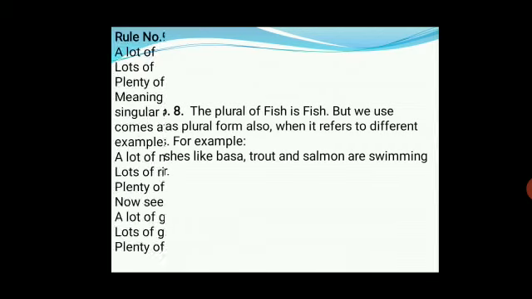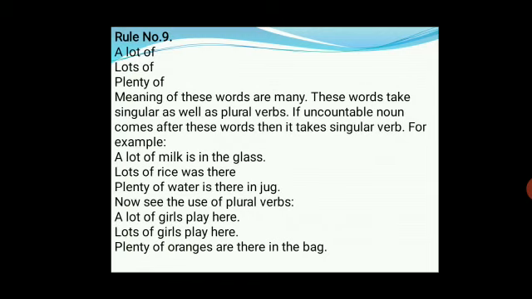Now rule number 9: a lot of, lots of, plenty of. The meaning of these words is many. These words take singular as well as plural verbs. If an uncountable noun comes after these words, then it takes a singular verb. For example, a lot of milk is in the glass, lots of rice was there, plenty of water is there in the jug. Here milk, rice, water are uncountable nouns, and that's why we have used is and was.